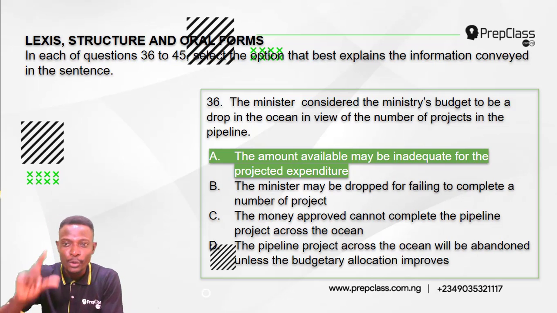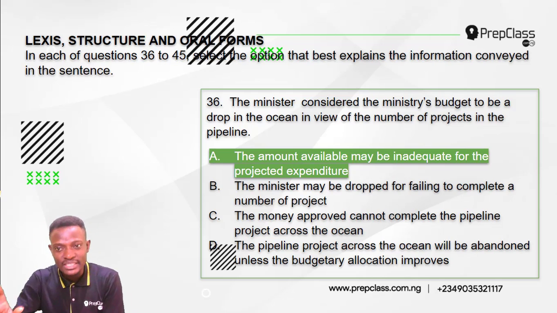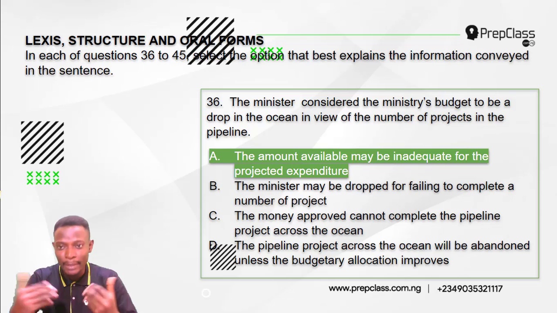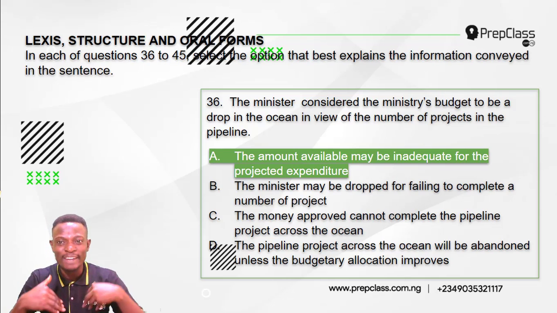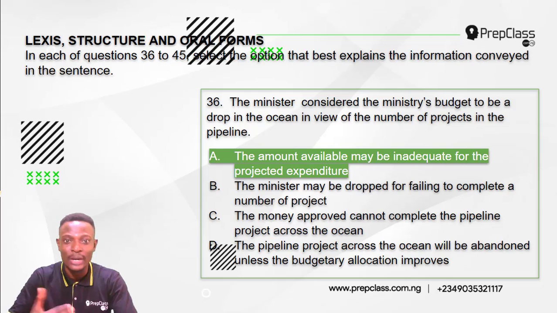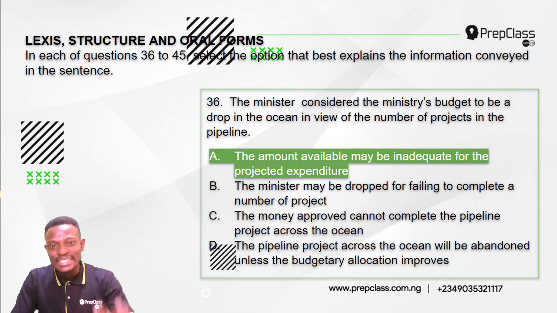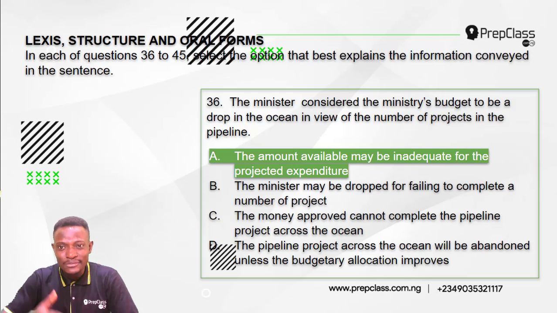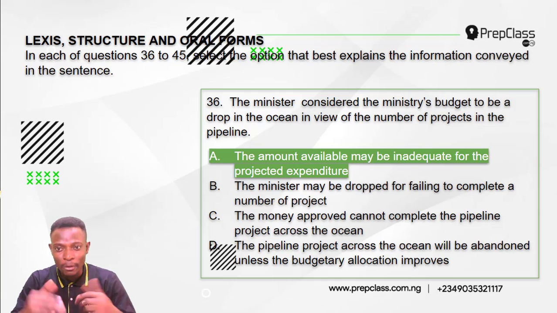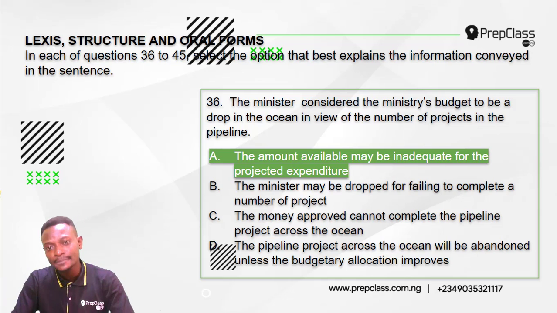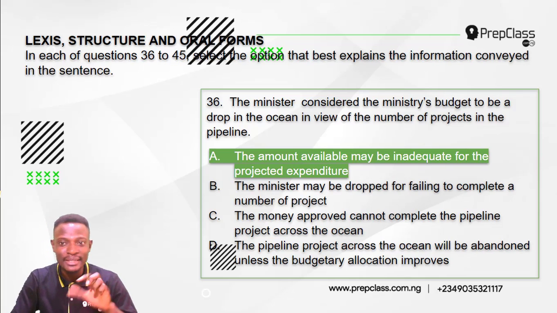Now the ministry's budget is a drop in the ocean. It is very small compared to the number of projects they have in the pipeline. When we say we have projects in the pipeline, they are projects we are planning to carry out. So if the ministry's budget is a drop in the ocean in view of the number of projects in the pipeline, that means the ministry's budget is very, very small. It cannot even do anything. It can't be adequate for the number of projects they have in the pipeline. So the answer is option A. The amount available may be inadequate for the projected expenditure.